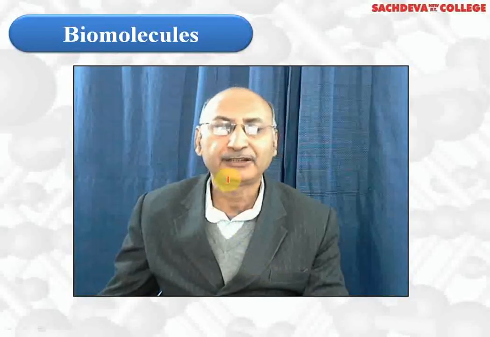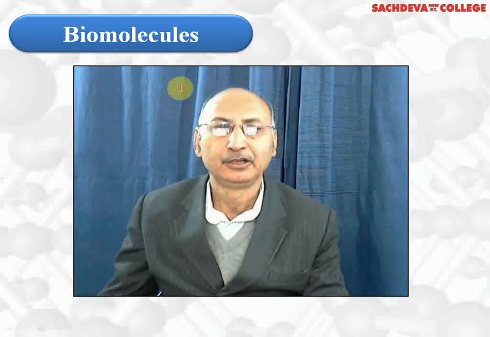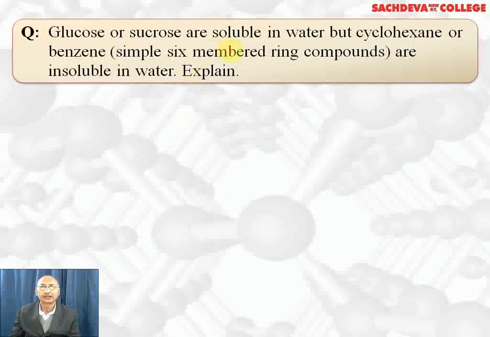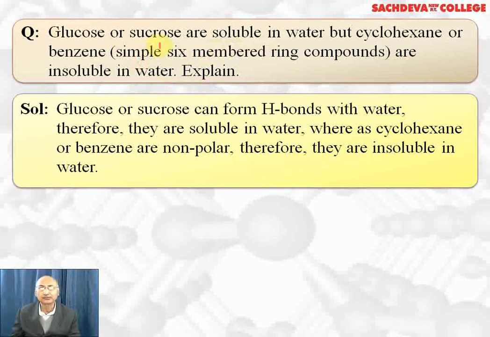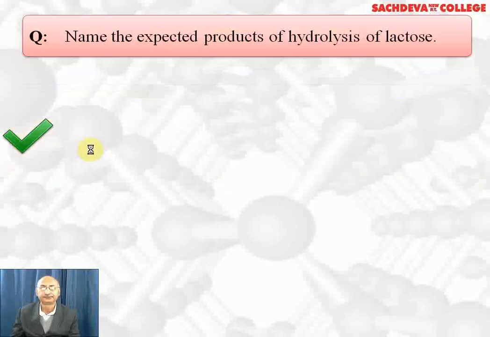Let's take up subjective questions on biomolecules. Glucose or sucrose are soluble in water, but cyclohexane or benzene, simple six-membered ring compounds, are insoluble in water. Explain. Glucose or sucrose is soluble in water because they have polar OH groups and can form hydrogen bonds with water. Whereas cyclohexane or benzene are hydrocarbons, non-polar, cannot form hydrogen bonds, so they are insoluble in water. This is the written answer.